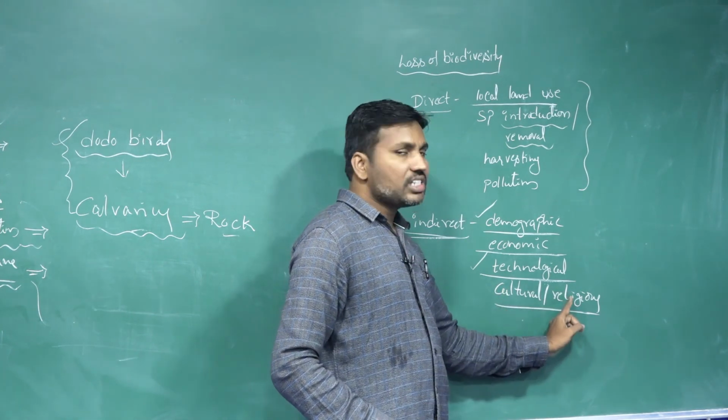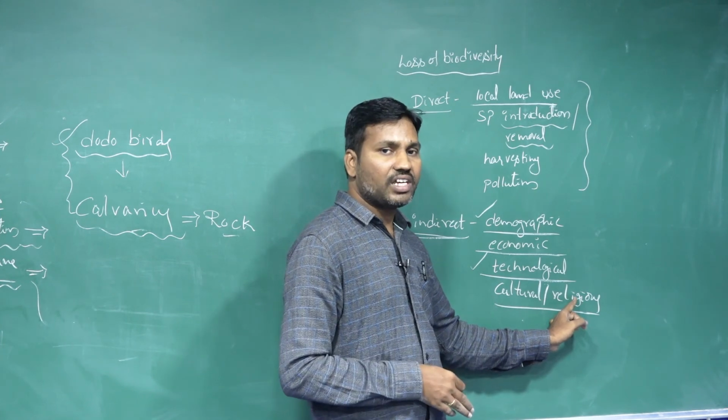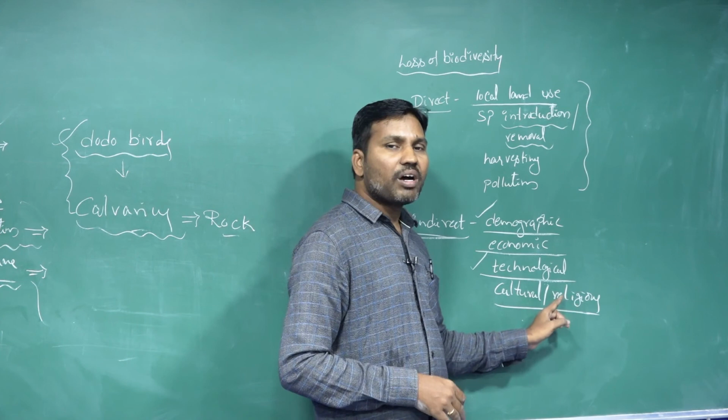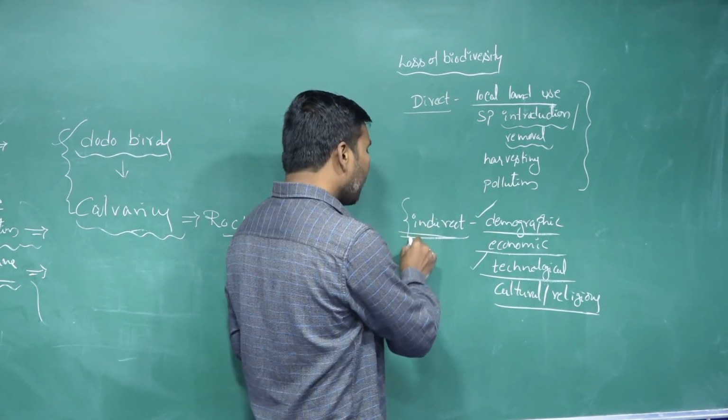Then cultural and religious beliefs: because of cultural activities or native religious beliefs, some species go extinct. So these all come under the indirect factors.